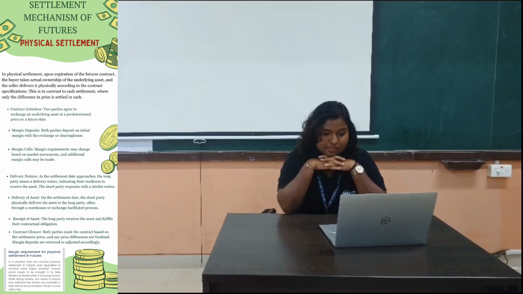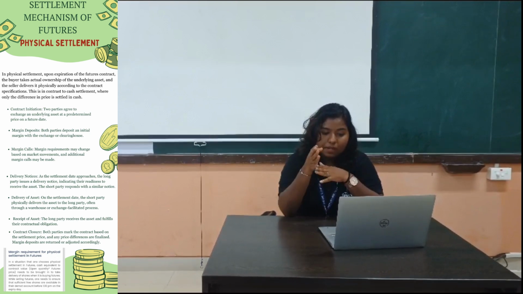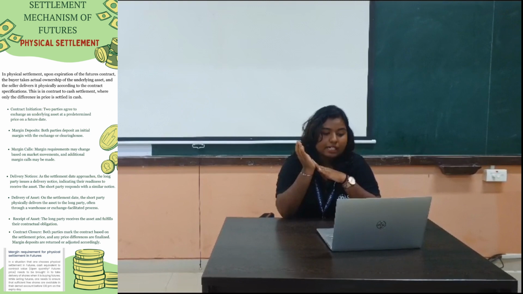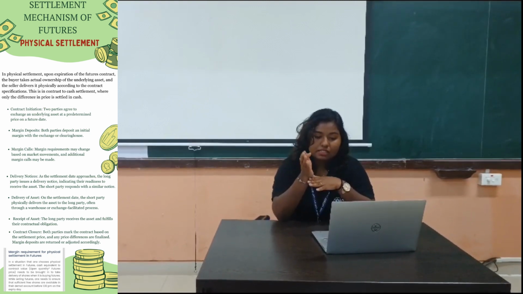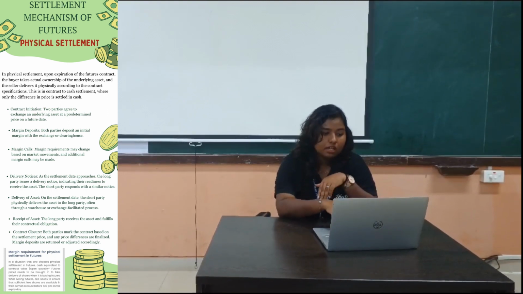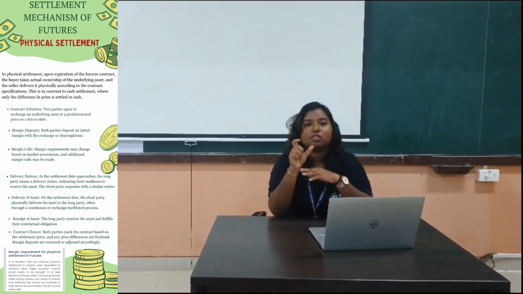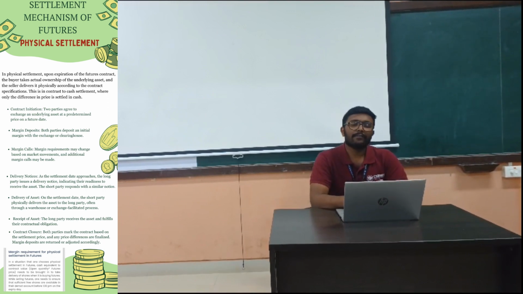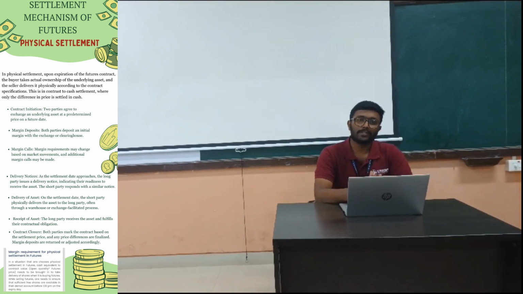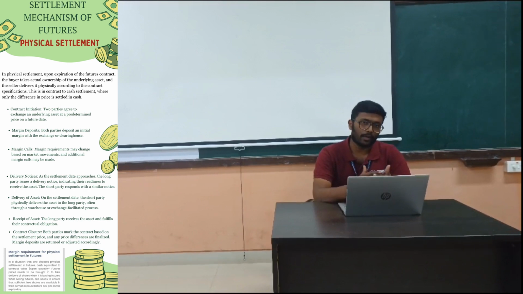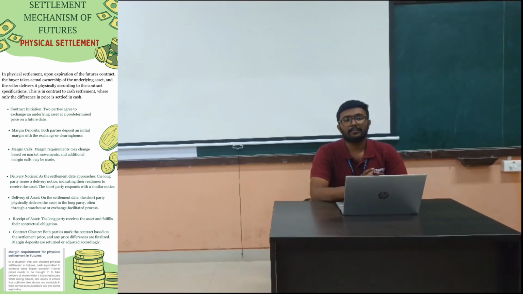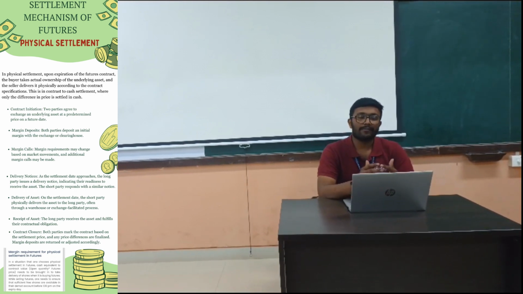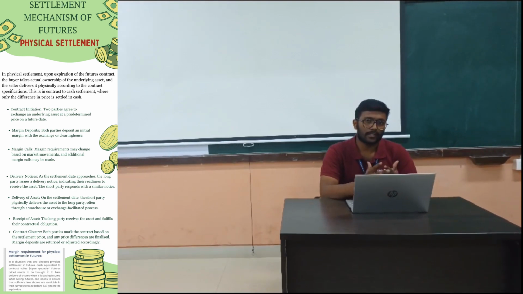Delivery of underlying assets. On the settlement date, the short party physically delivers the underlying asset to the long party, typically to a warehouse or through an exchange-facilitated delivery process. Next I will explain the receipt of the asset. It refers to the act of acquiring or taking possession of an asset by an individual or an entity. It signifies the moment when the designated party receives a specified asset as part of a transaction or contractual agreement.